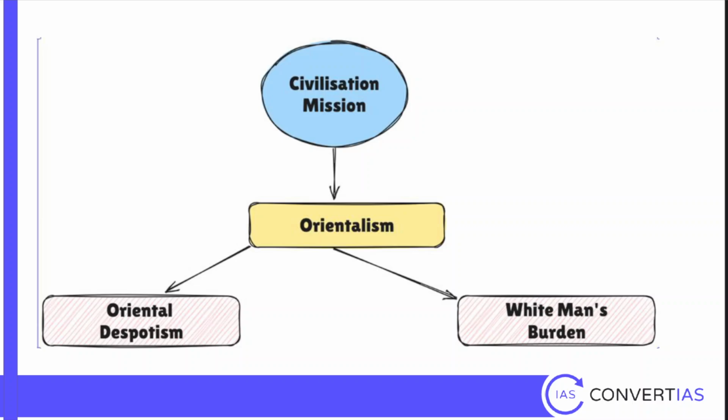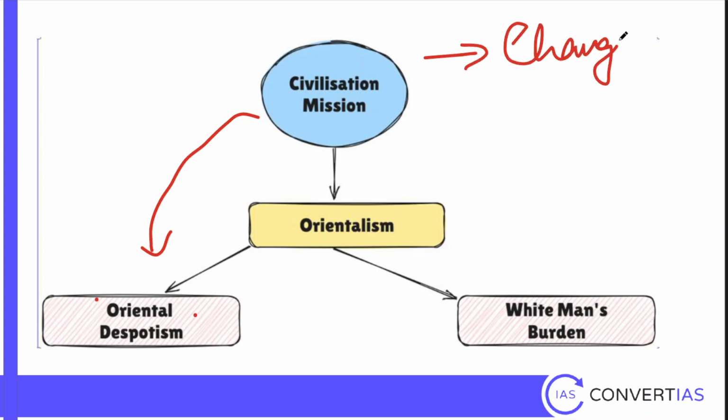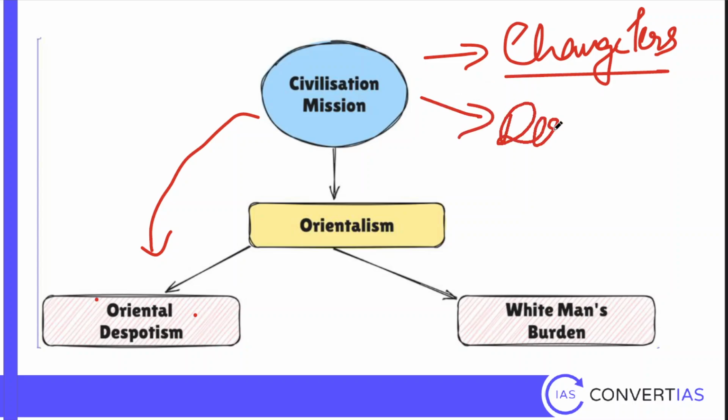See, the way they explained India or Indian subcontinent is with a concept called Oriental despotism. So they argued that Indian history is changeless. Indian history is changeless or static. The only thing that changes is despots. Despot means kings.